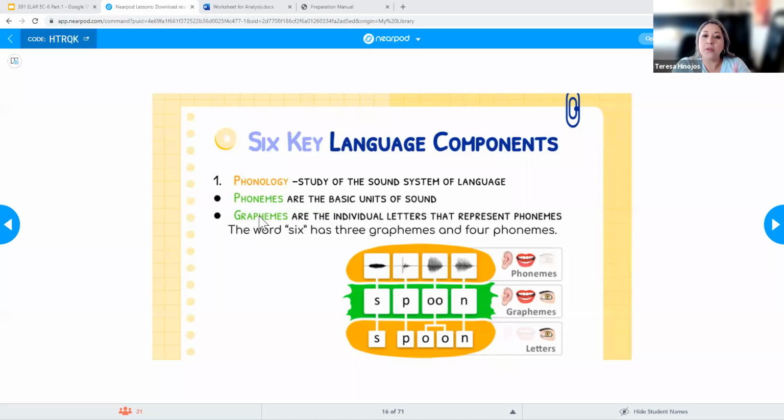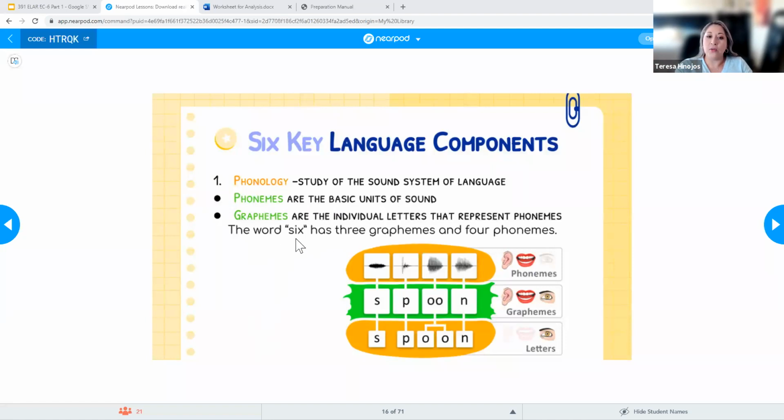One of the terms we're going to see a little later is graphophonemic. Now we're looking at the letters and the sounds that those letters make. So if I can understand what those morphemes are, the units of the words, the base words, I guess you could say, that's going to help me understand a lot of the words in the unit. So again, looking at phonemes, the word 6, for example, has 3 graphemes, right?